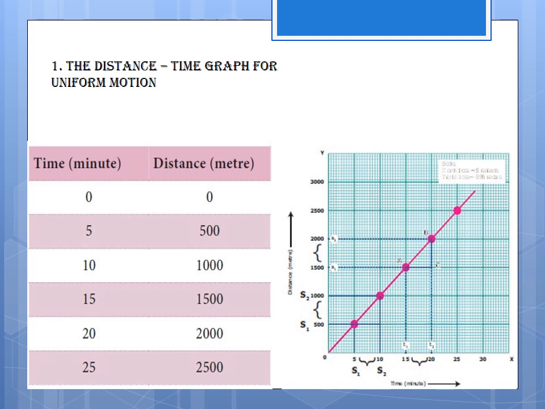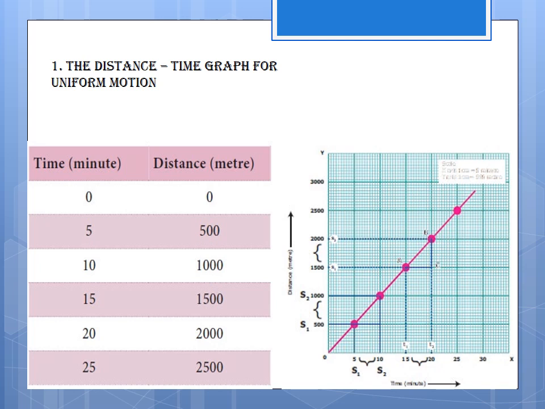Then 10, 1000. 15, 1500. 20, 2000. 25, 2500. Okay. Now the graph is drawn by taking time along x-axis and distance along y-axis. This graph is known as the distance time graph.